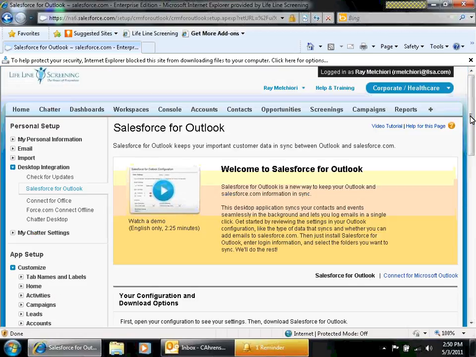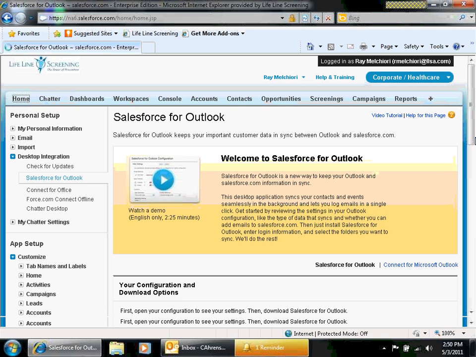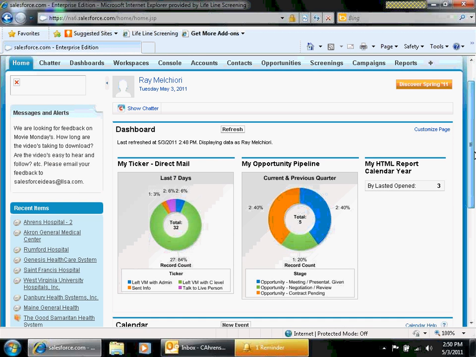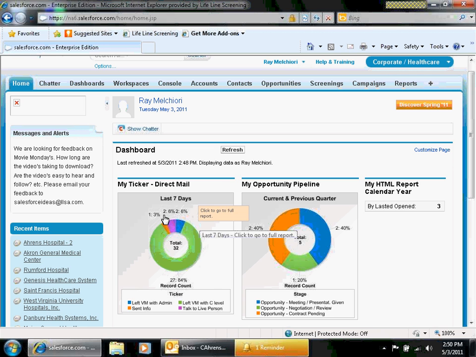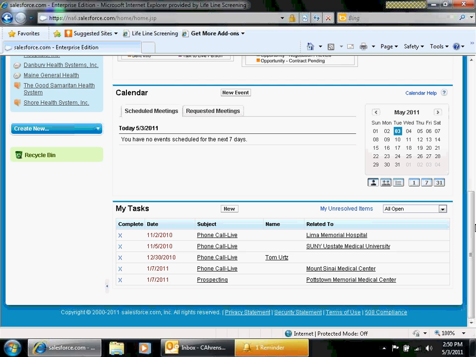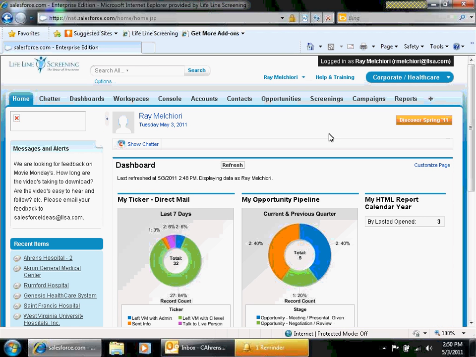We did this with BD last week, and we'll get that figured out so that we can start using that feature. Also, in the meantime, I'm going to send you a list of all of your tasks, so that we can come in here and see how this task was generated back in 2010. I want to clean all of this up so whenever you land on the home page, you see exactly where you sit with your tickers, your opportunities, your appointments for the day, and then you can come in here and work your tasks, or you can come in and work your opportunities.